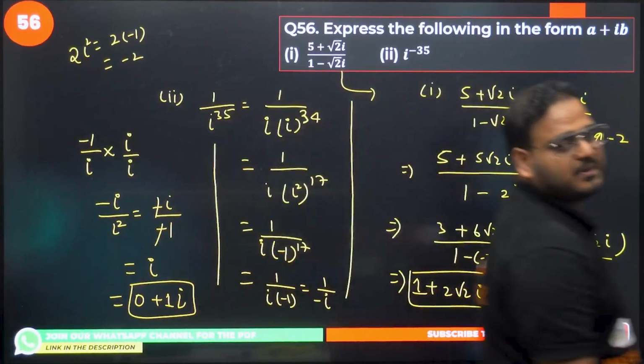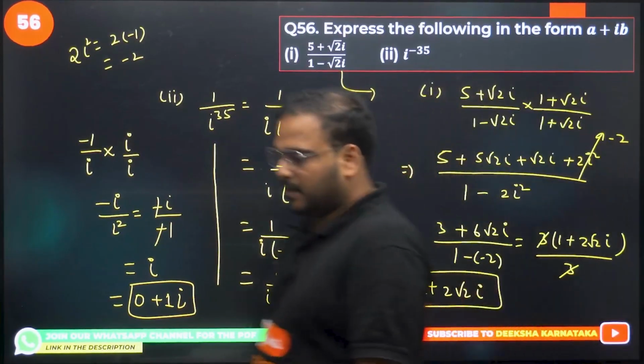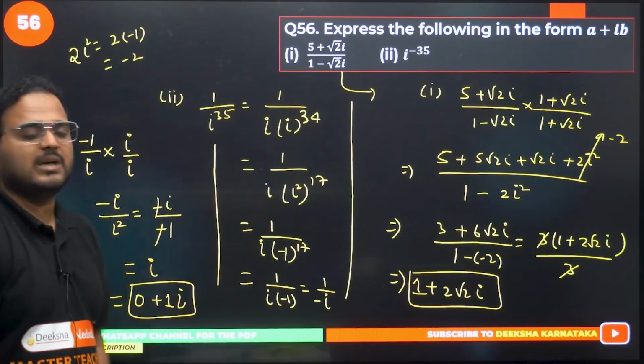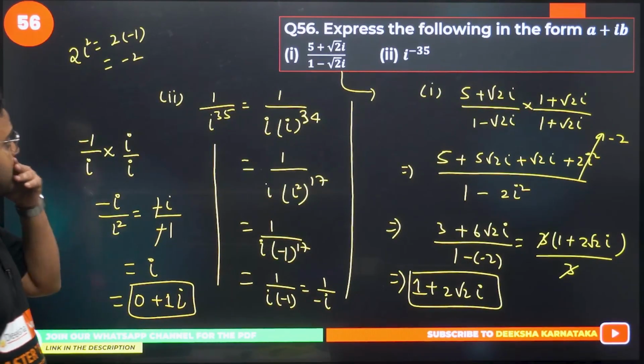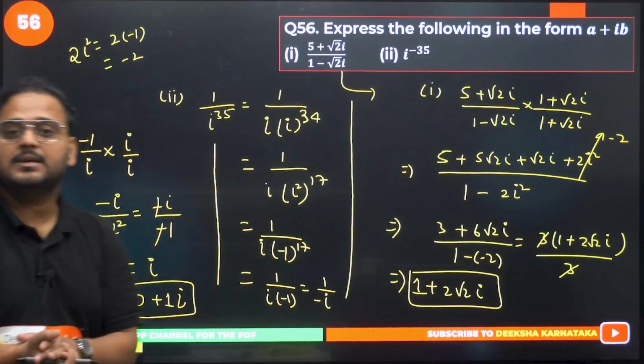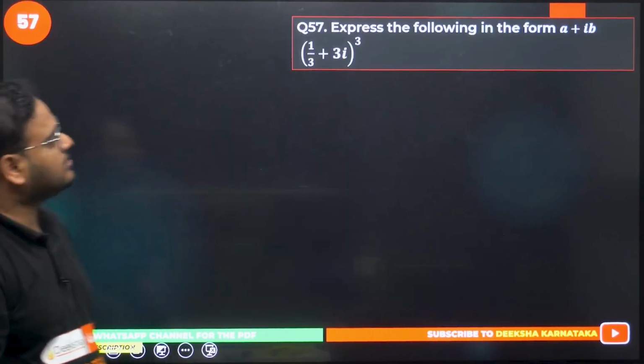I know this is very simple, but I've written all the steps. If you want, you can skip the steps also. But from the examination point of view, board's exam, you have to write the steps. That's why I've written all of it over here. Okay, makes sense. What is question number 56? Easy, done. Both parts have been solved. Question number 57 now.